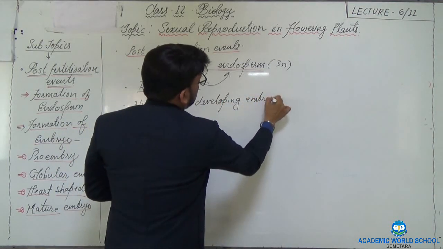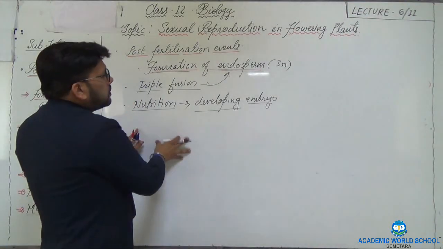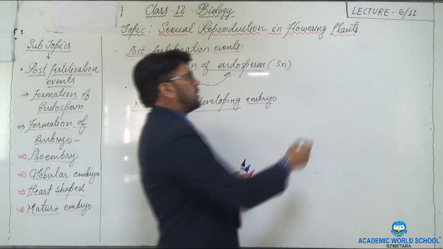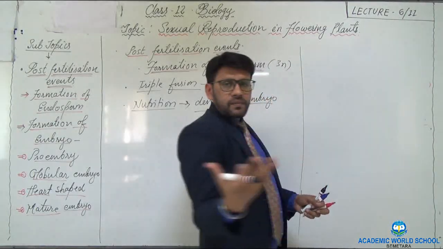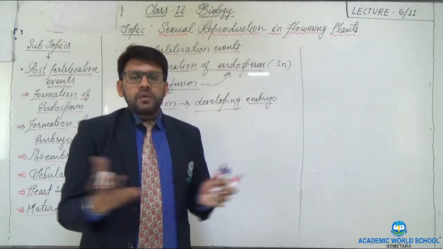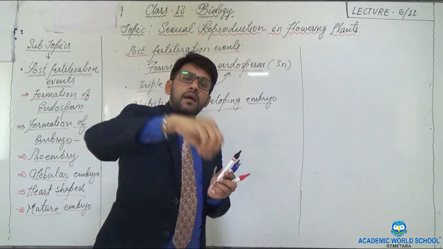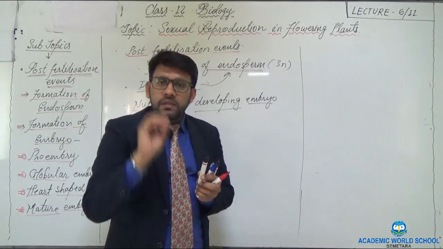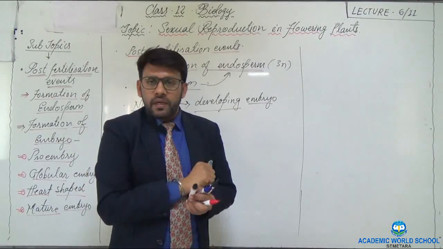Got that? Now, when we talk about these endosperms, they are of different types. These endosperms are actually, as I told, the nutritive tissue. So this is to be consumed by the other cells. Other cells means the embryo, which is now going to be developed.